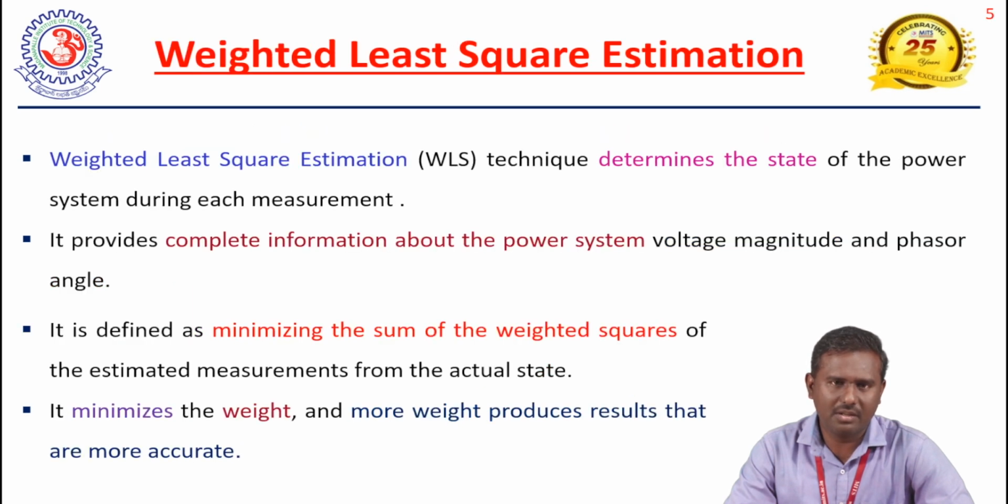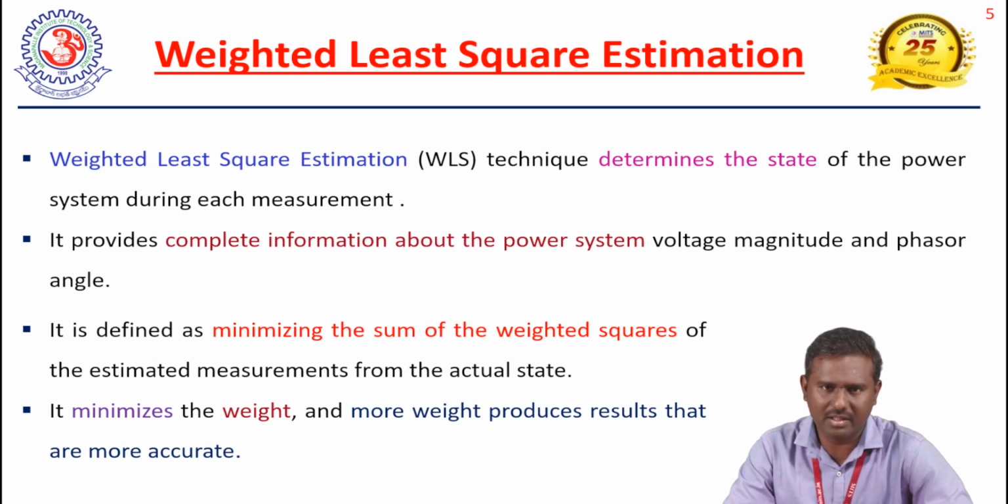Here we have the weighted least square estimation. The weighted least square estimation is one of the oldest conventional methods to determine the state estimation in power system. In the weighted least square estimation, based on the weight, we can calculate the state parameters, the voltage magnitude and the phasor angle. When we minimize the sum of squares to estimate the actual state, it is used for weighted least square estimation. But this estimation is not suitable for very large data sets.